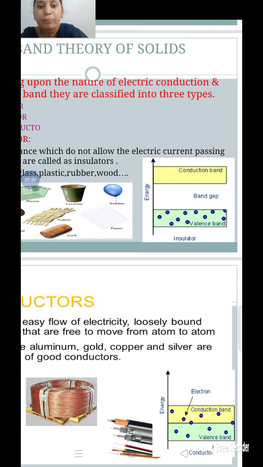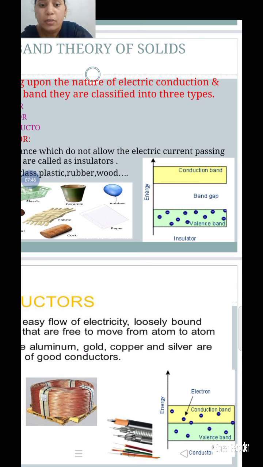Here the band gap, the forbidden energy gap, is large. The forbidden energy gap between the valency band and conduction band is about 5 electron volts in insulator materials.